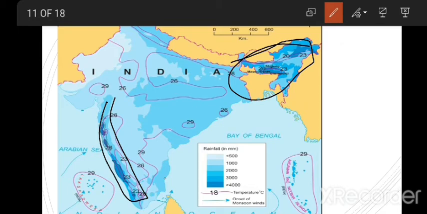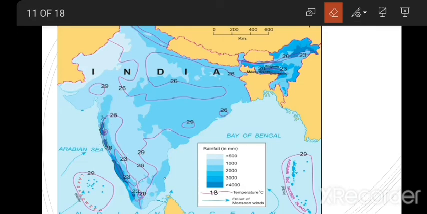Earlier, we have learnt that Cherrapunji receives the highest rainfall in India, but that is denied. Now, Mawsynram receives the highest rainfall in India. This question is very important. It can be asked in your exam also. Which region receives the highest rainfall in India?